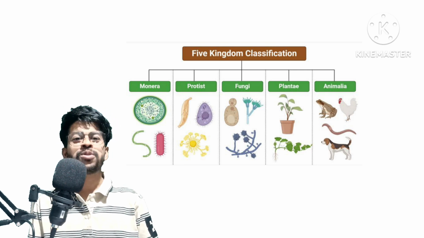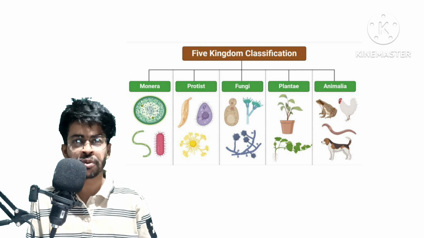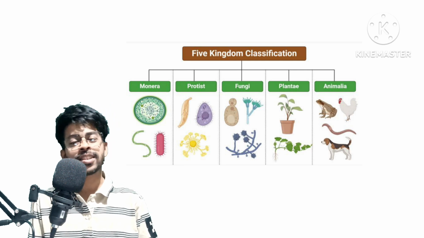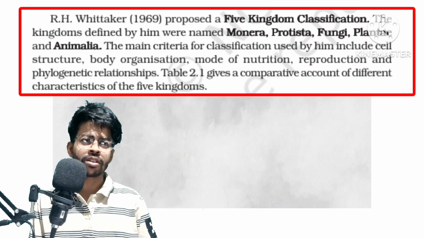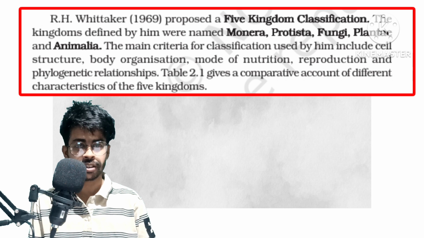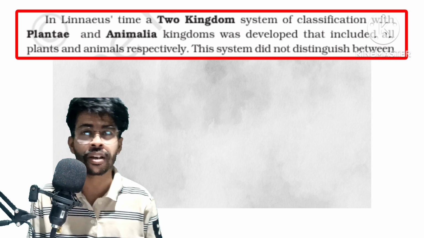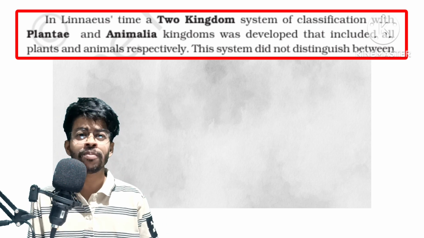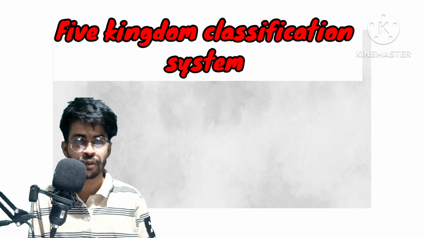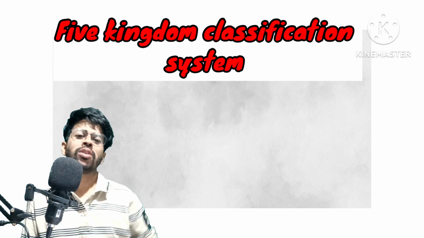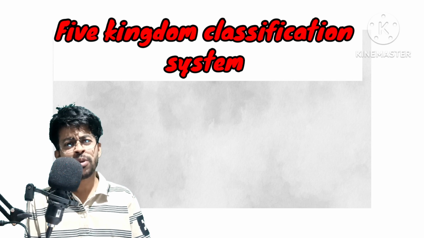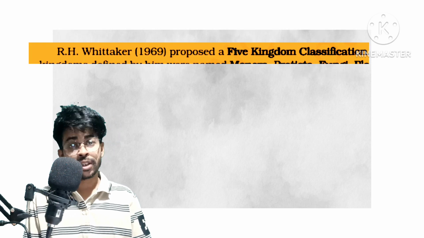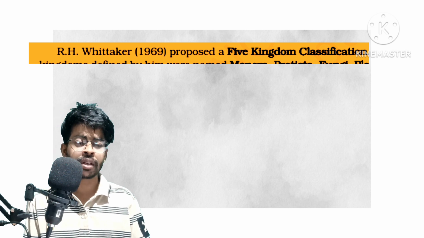Today we will discuss the classification system of the living world. Basically, we will focus on the 5 kingdom classification system. Besides it, there is also a 2 kingdom classification system, but we will deeply focus on the 5 kingdom system. First of all, we have to know who proposed it. R.H. Whittaker proposed the 5 kingdom classification system in